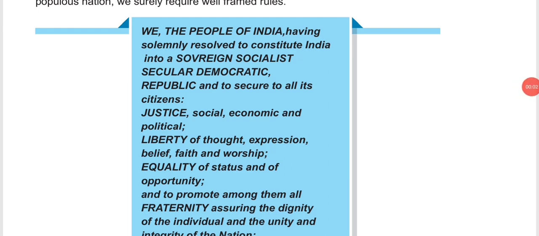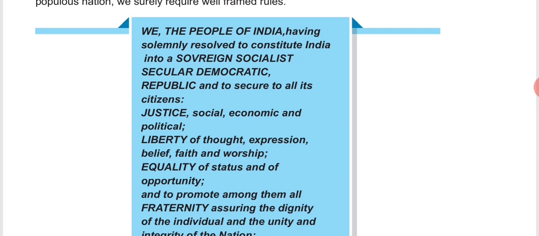So, as we have discussed the difficult words, like sovereign, socialist, secular, democratic, republic, etc., we'll again read out the paragraph. We the people of India have solemnly resolved, that means we have decided, to constitute India, that means we'll form our India into a sovereign socialist secular democratic republic, and to secure to all its citizens, that means to provide our citizens with justice. Justice in which way?